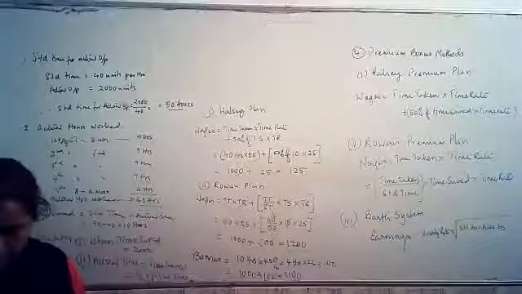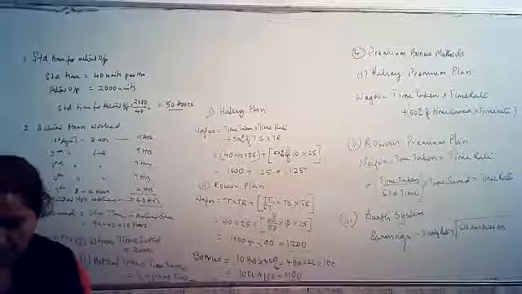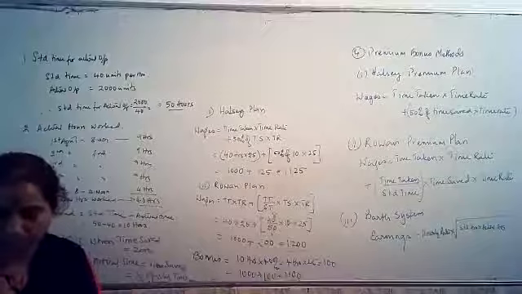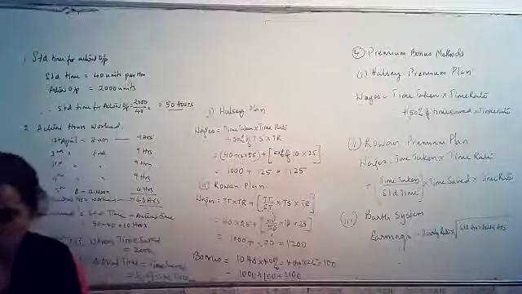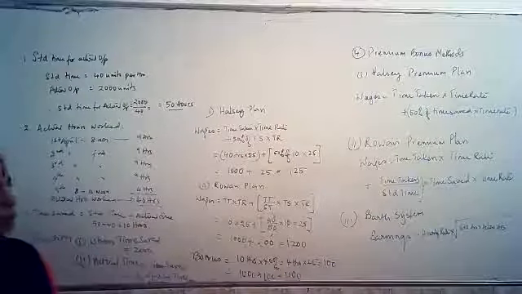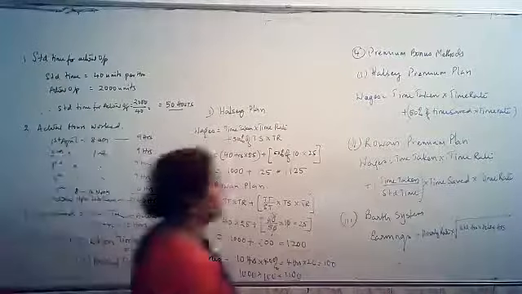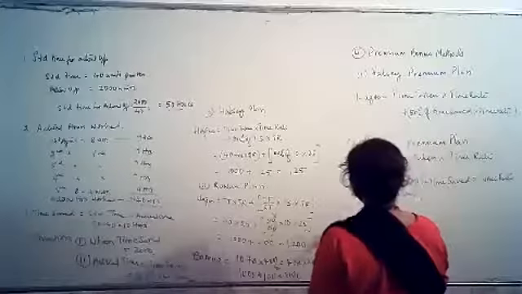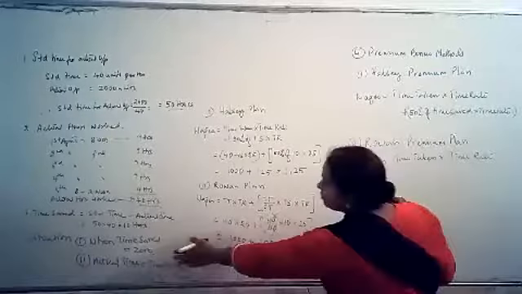A comparative analysis we have. The time allowed for a job is 8 hours. The hourly rate is 8. I want you to do this problem yourself. A very interesting problem it is. I will show you how to solve it. You should have a columnar format. I will start the problem for you and the rest you do by yourself. Probably you will get the answer for this also.